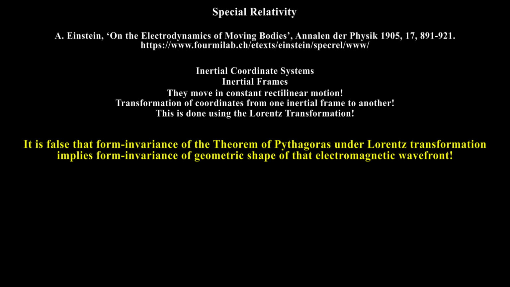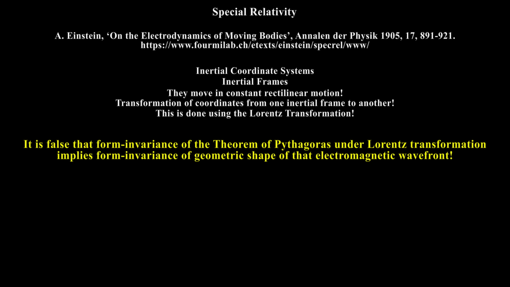It is false that form invariance of the theorem of Pythagoras under Lorentz transformation implies form invariance of geometric shape of that electromagnetic wavefront. That the distance from the origin of a coordinate system to some other point is always given by the theorem of Pythagoras does not fix the shape of an electromagnetic wavefront. This fact alone is sufficient to prove that the special theory of relativity is false.